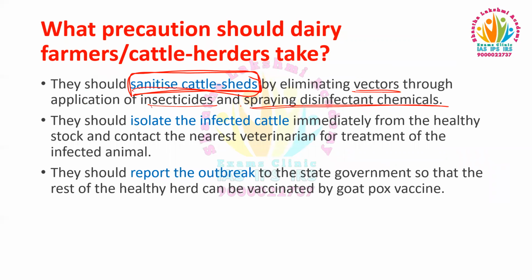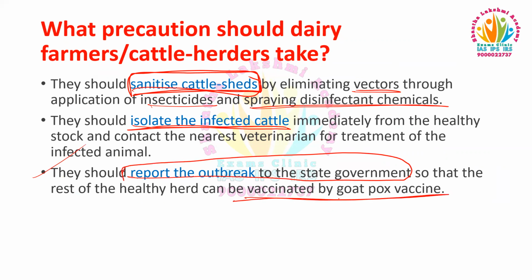And the second one is that they should isolate the infected cattle immediately from the healthy stock and contact the nearest veterinarian for treatment of the infected animal. And third, they should report the outbreak to the state government, so that the rest of the healthy herd can be vaccinated by goat pox vaccine.